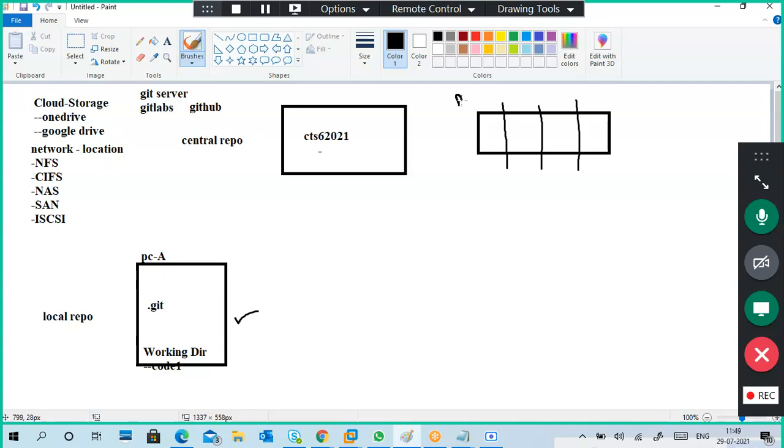For example, this is my master branch. This is branch one, branch two, like that. First of all, basically it is a master branch only. You can create your own branches as per your requirement. For example, I created a project, some application. It is version one, for example.